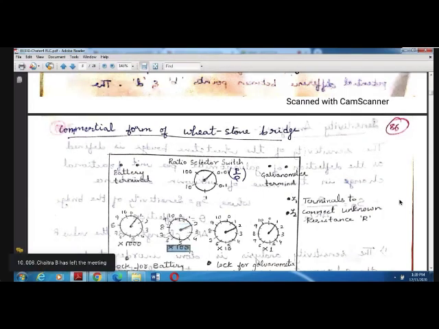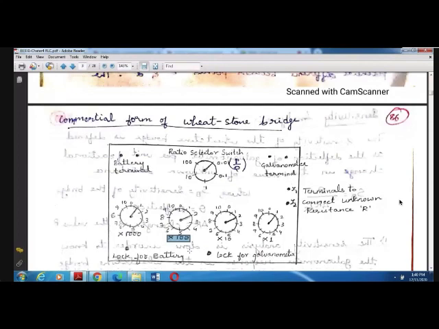You have seen in the CRO, after measuring the voltage position knob, you have to multiply it by the multiplying factor. Similarly, here it will be mentioned in this way. Okay, so in this way you can measure. So next, whatever resistor value you have to measure, that resistance you have to connect across these two terminals.